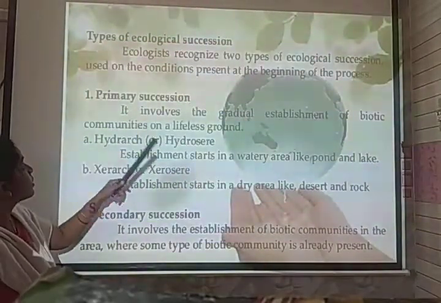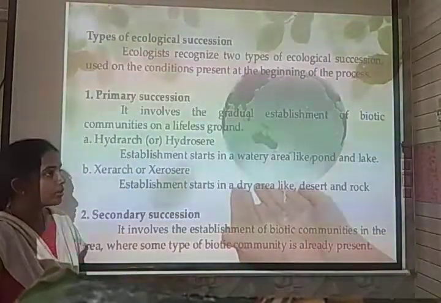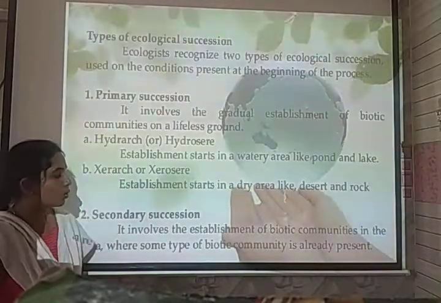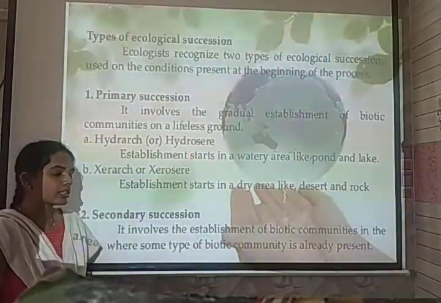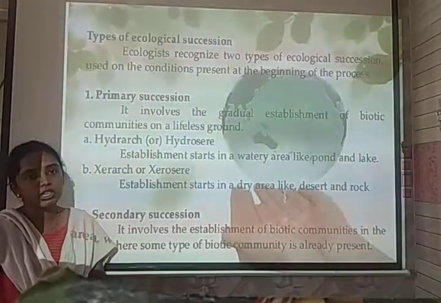The types of ecological succession involve primary and secondary succession. Primary succession appears in an area where no living organisms have ever existed. Secondary succession occurs in an area where the living organisms have been disrupted by natural calamities.